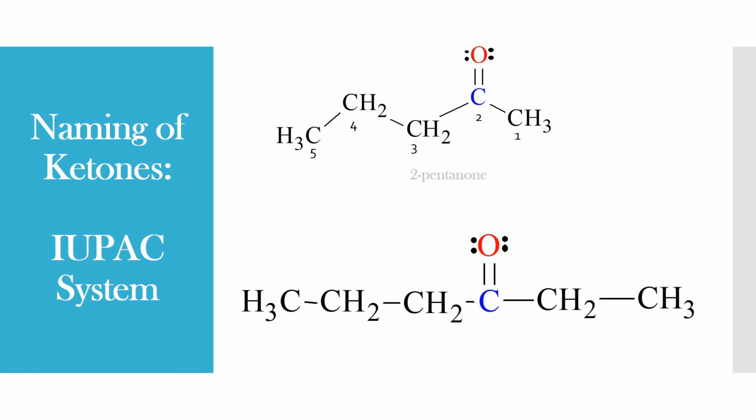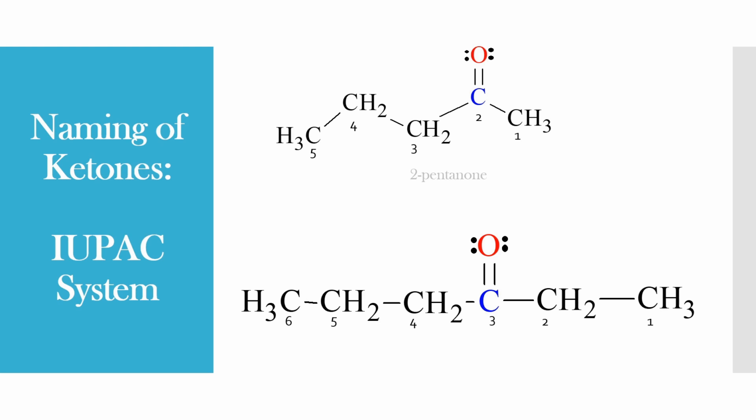And the next molecule is this one. If you give numbering from the right hand side, it can be numbered like this, so that the carbonyl carbon gets the least position. Suppose you give numbering from the left hand side, the carbonyl carbon will get number 4 and that position will be wrong.